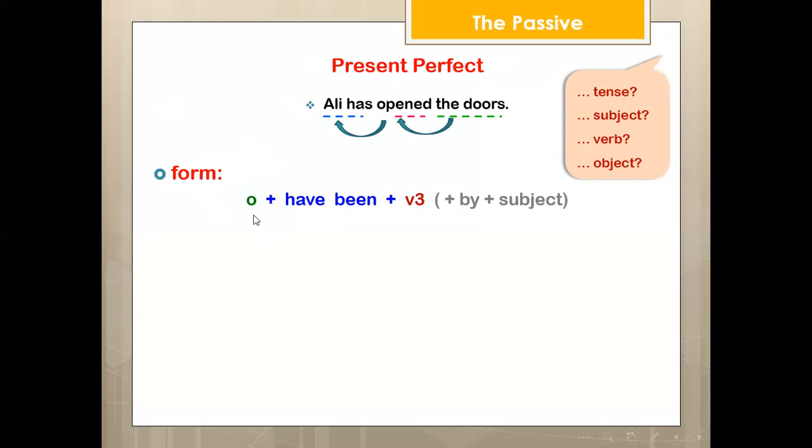Start as usual with the object, plus have been plus verb 3. Verb to have means have, has, been plus verb 3. The doors take have. The doors have been opened by Ali.